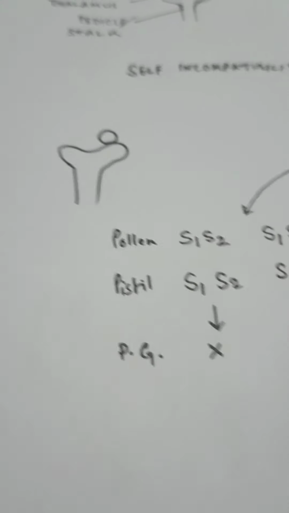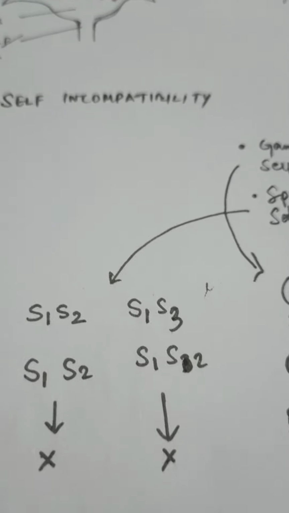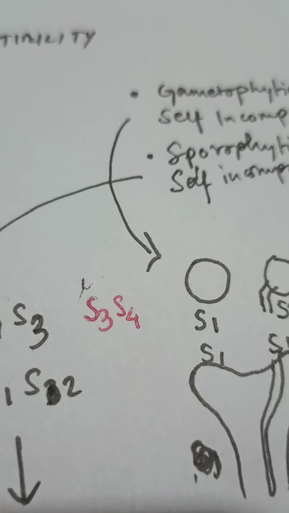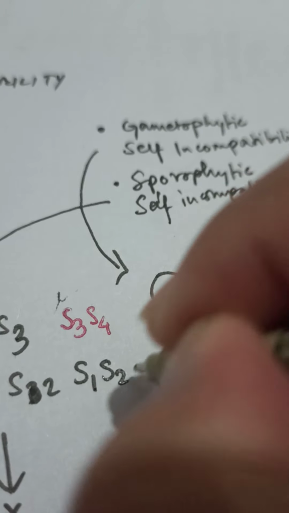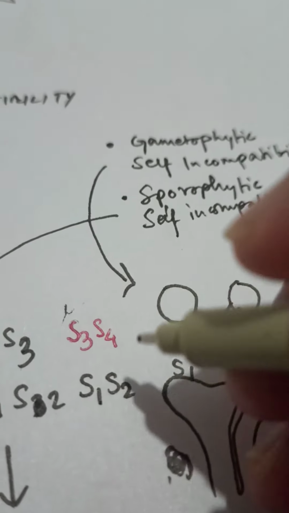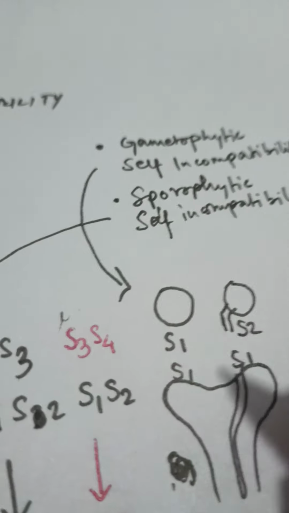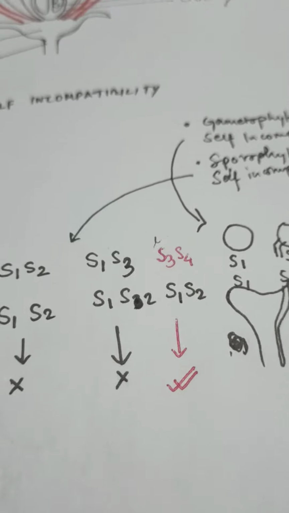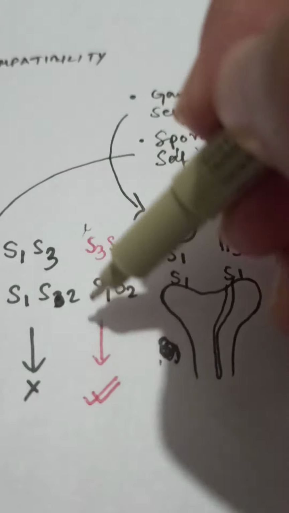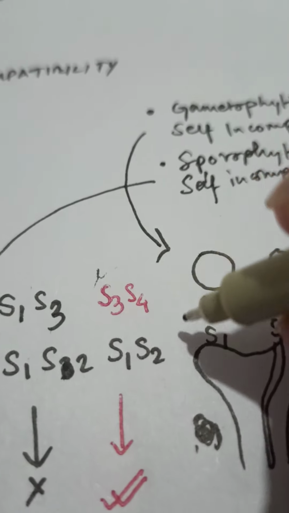Okay, the only time it will show the germination, let's write it with a red, is when S3 S4, completely different to whatever is present in the pistil. In that particular case, we are going to find that the pollen germination is taking place. Only then we are going to find the pollen germination taking place.